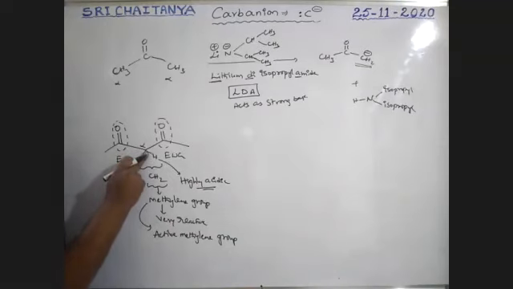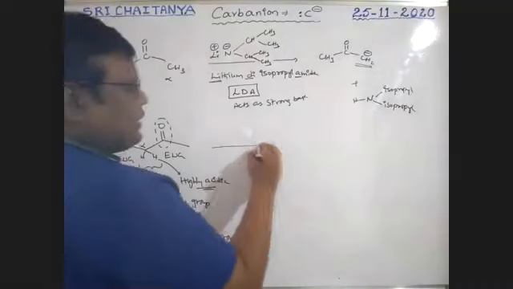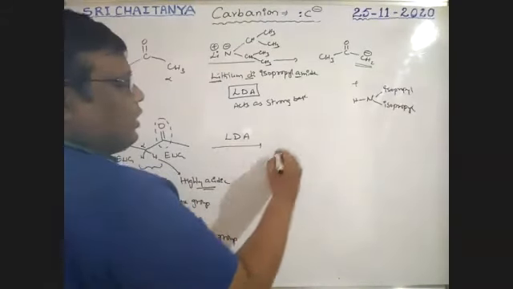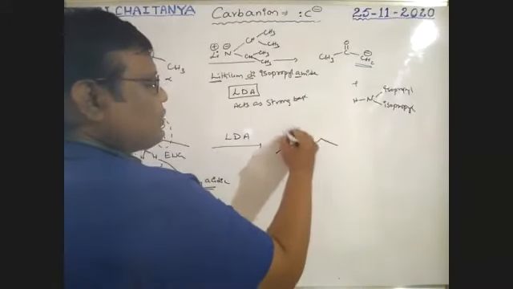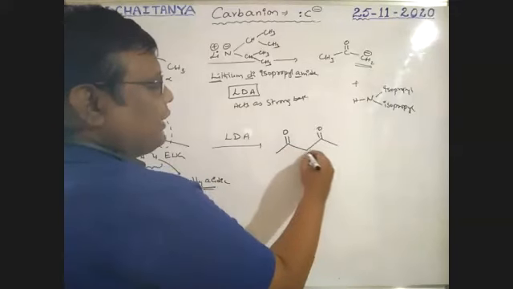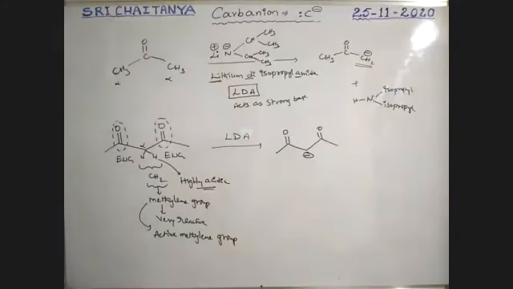That carbon gets a negative charge. For example, when LDA is applied, automatically the product forms. So compared to other cases, here an easily negatively charged ion comes out, boys. Easily negatively charged ion. Okay, so this is about the active methylene group.